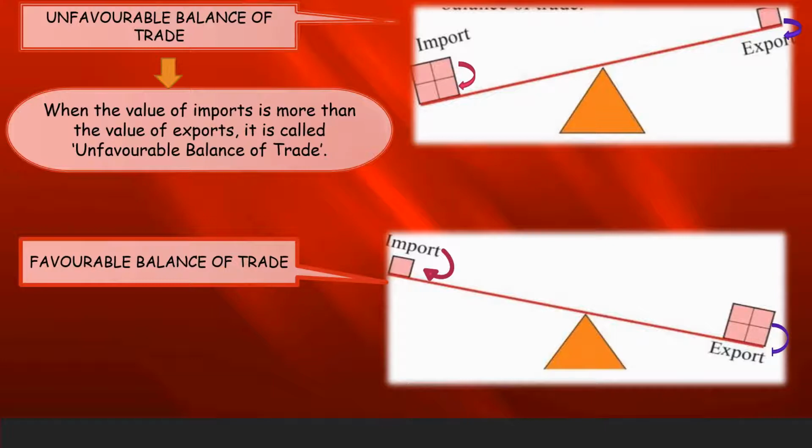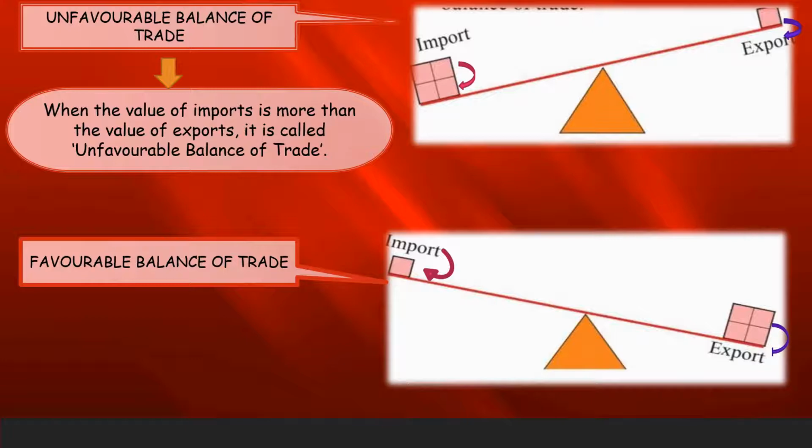Now, what happens due to export? We get more foreign exchange, while due to import, our money is going outside of the country, which is not good for any country's economic growth and development. So always export value should be more than import.